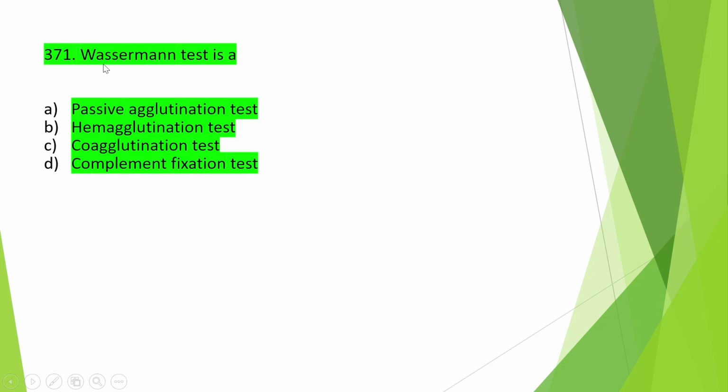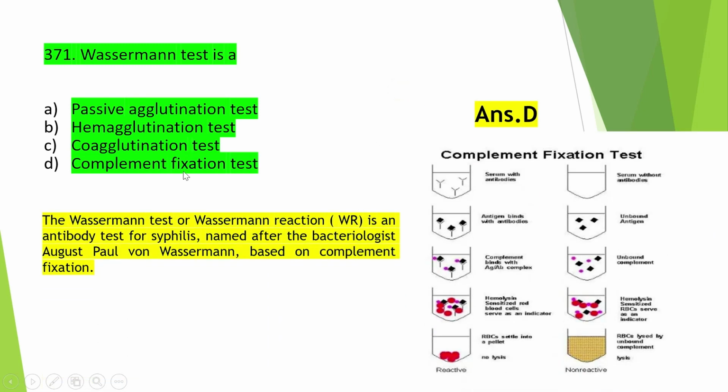Okay, so move on to the next, that is, Wassermann test is a passive agglutination test, hemagglutination test, or coagulation test, or complement fixation test, and the right one is option D, that is complement fixation test. So Wassermann test is a complement fixation test. So Wassermann test or Wassermann reaction is an antibody test for syphilis named after the bacteriologist August Paul von Wassermann, based on complement fixation.